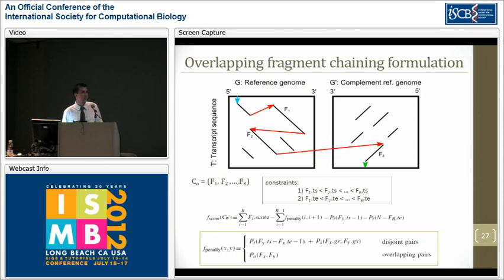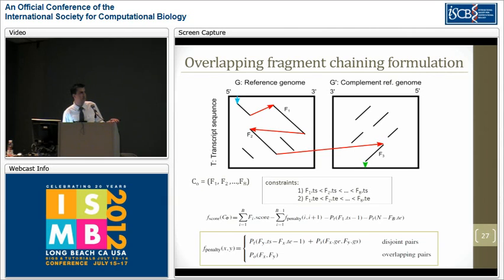However, this may not be the most realistic formulation for the fragment chaining problem, because in practice, if you have two exons head-to-head in a transcript, and if you are using a ctDNA extend strategy for constructing these fragments, then you would tend to overextend if there is some homologous sequence between the exons.